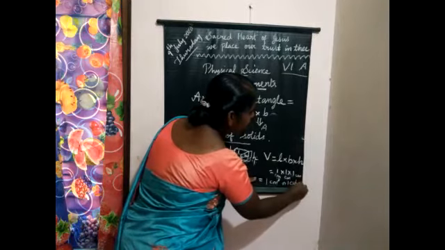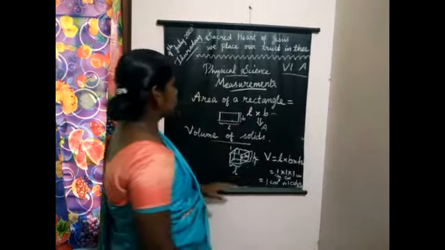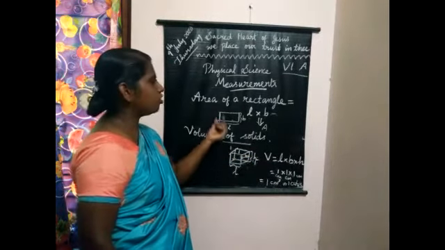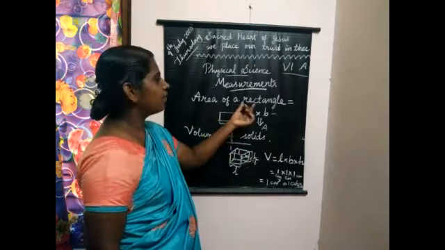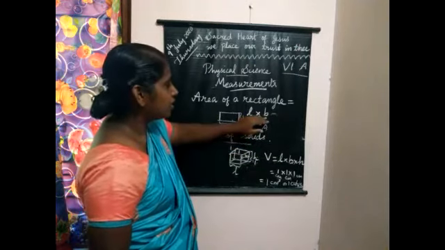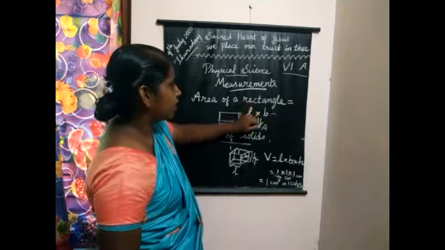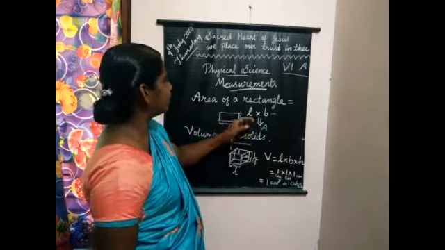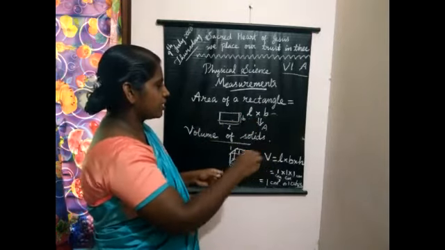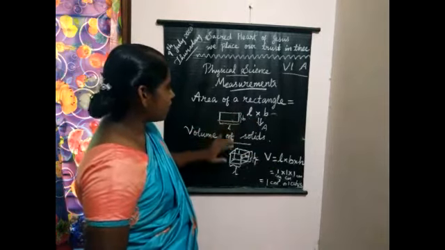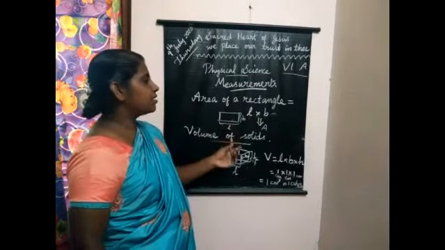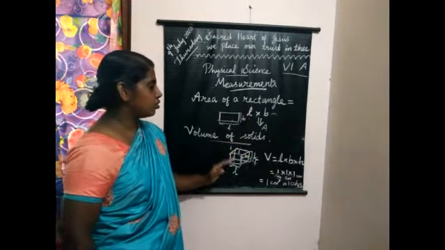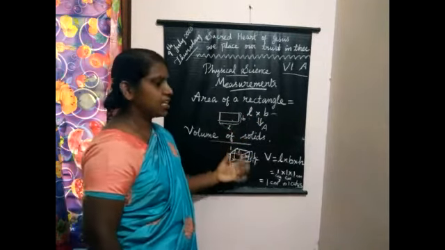Are you able to understand? 1 cubic centimeter. So, this is one of the applications of that measurement of length, the fundamental quantity. These volume and area are derived quantities because they are expressed in fundamental quantities. They are expressed using the fundamental quantity length, that is length into breadth. Breadth is also a type of length that we are measuring using a scale. So, this is one of the applications of measuring length.